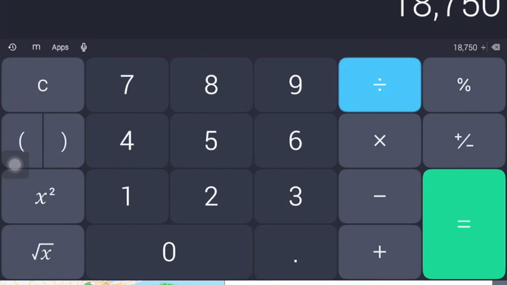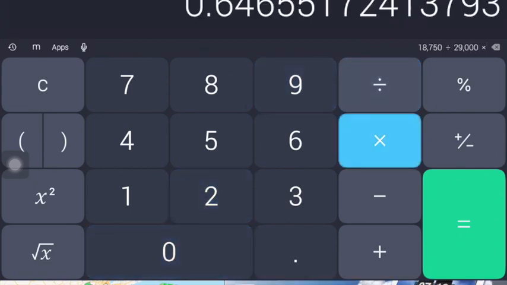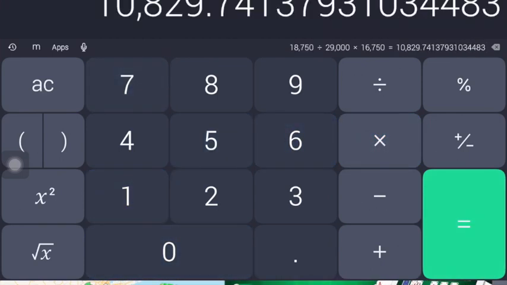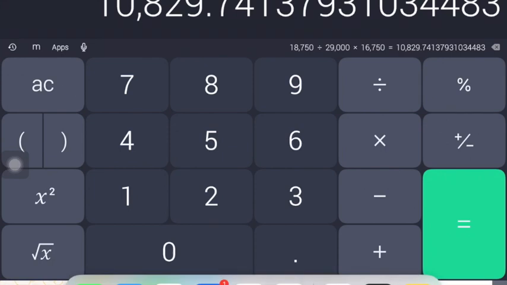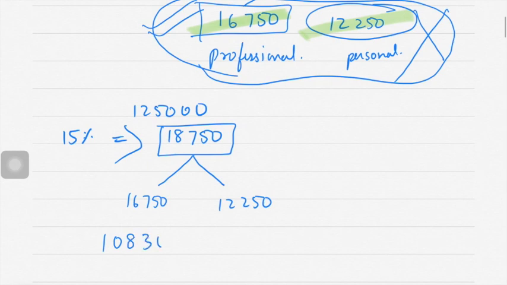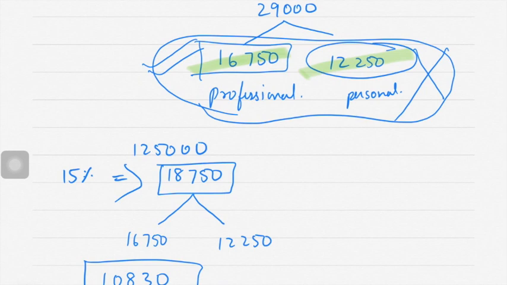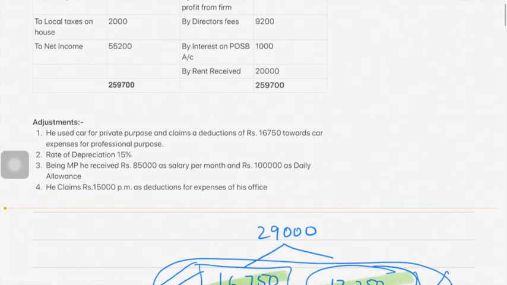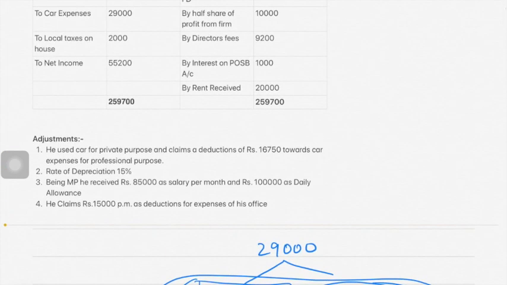So when you calculate in that ratio, it will be 18,750 divided by 29,000 multiplied by 16,750, which is 10,829.7, that means 10,830. So 10,830 depreciation can be claimed for the car. Okay. Next, let's see the next adjustment.